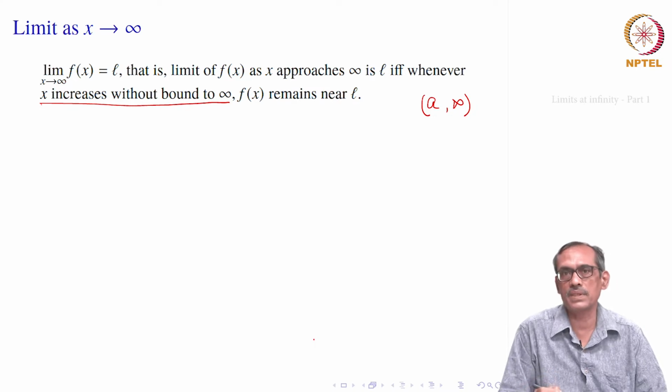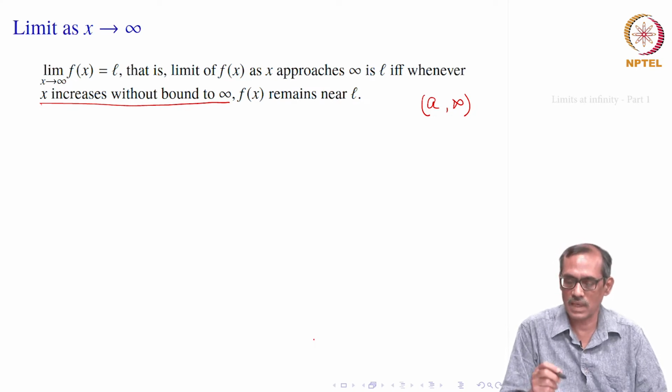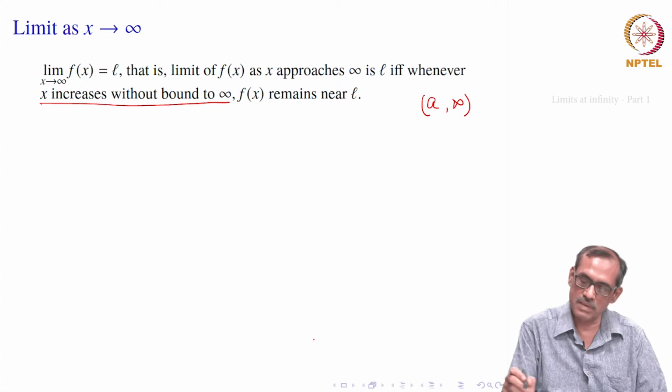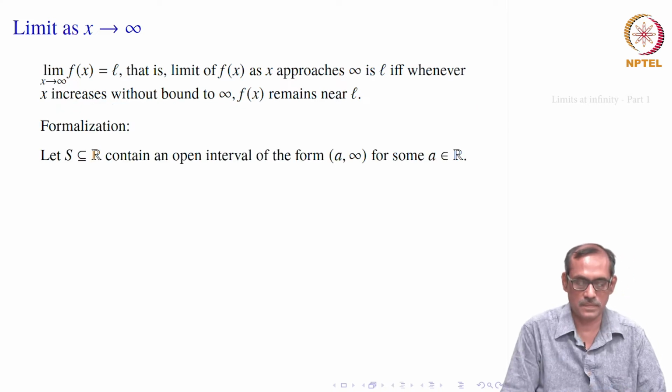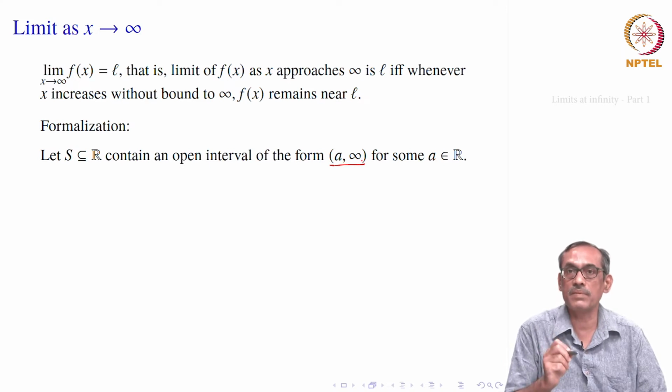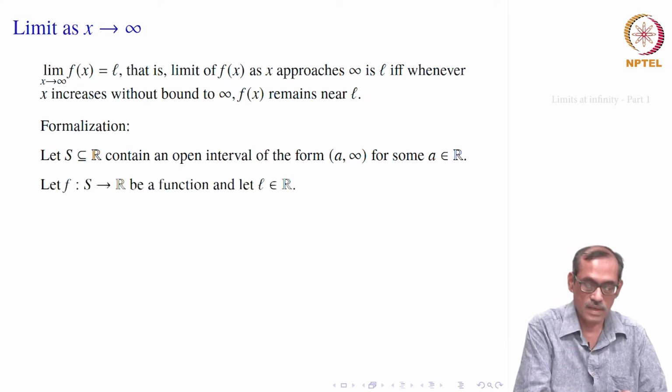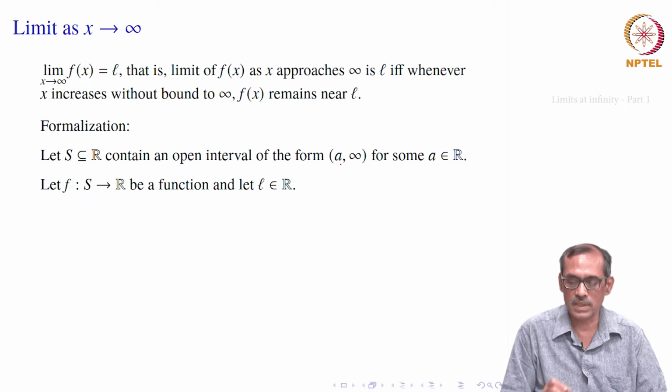Then our earlier definitions of limit would go to this, exactly the one sided limit, specifically the left side one, because it is approaching infinity from the left. So, that is how you may think of a neighborhood of infinity and go for a formalization. For this, what we need is, suppose S is a subset of R, it should contain an open interval of this form. That means, in the domain of definition of our function, a left neighborhood of infinity should be there.